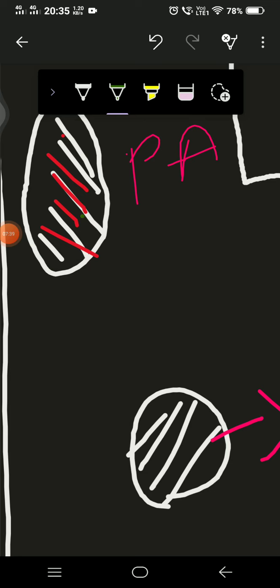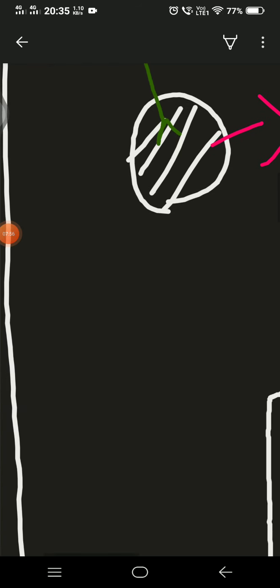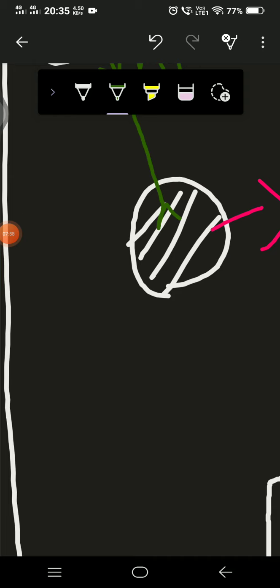This nucleus, from this nucleus I am drawing a fiber, one neuron. And once this nucleus is stimulated, the action potential will travel through this neuron, okay.